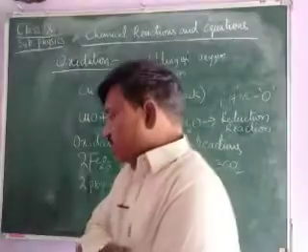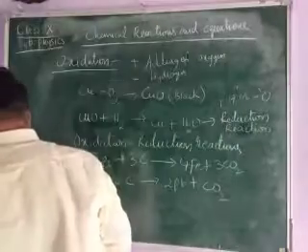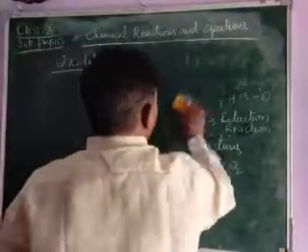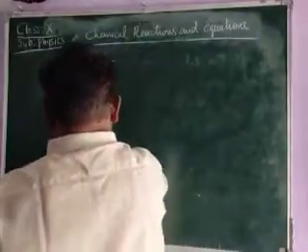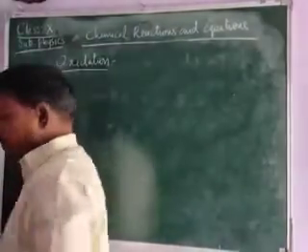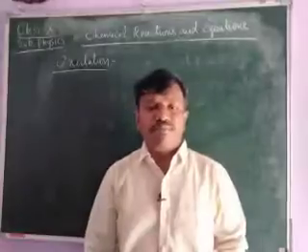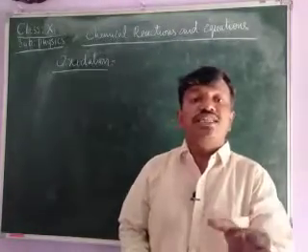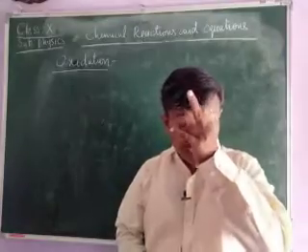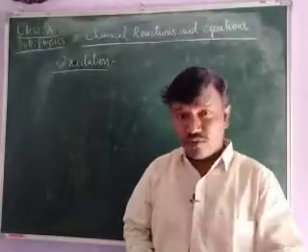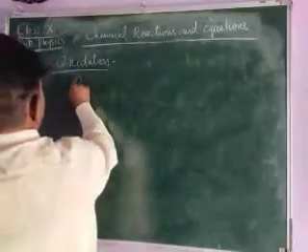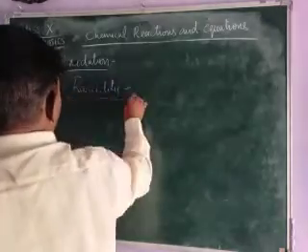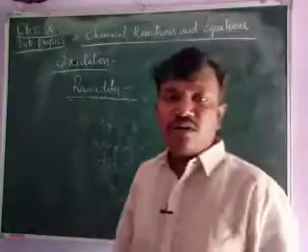In the same way, let us look at some more effects of oxidation in our daily life. Normally we come across oxidation in our daily life: if food is left for a long period of time, what happens? It gets spoiled. That is due to oxidation. When it is exposed to the atmosphere, it gets spoiled. That property is called rancidity. Rancidity means the property which spoils the food materials.